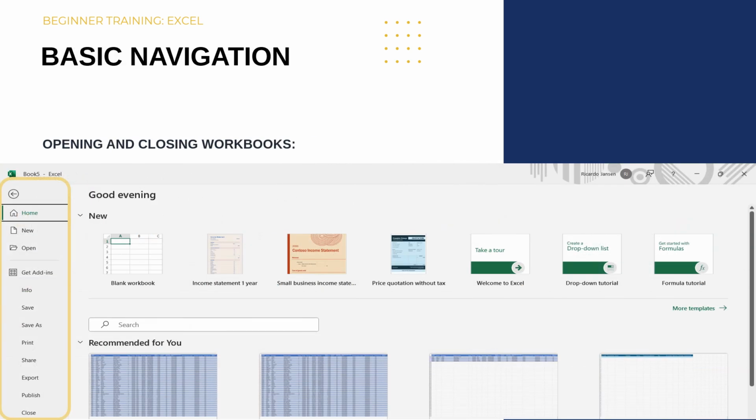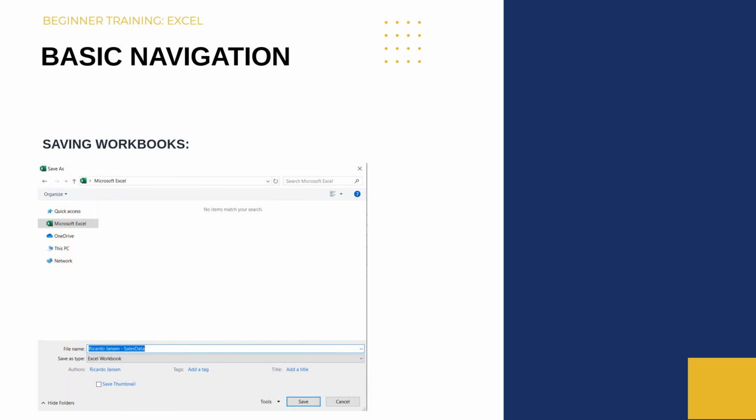When opening up Excel, it gives you a blank workbook to work in. If you have a previously saved workbook that you would like to work on, click on File, click Open, and then select the file you want to open. To close a workbook, go to File, then Close. To save a workbook, click on File, then Save or Save As. Save is used to save changes to an existing file, while Save As allows you to save the file with a new name or in a different location.